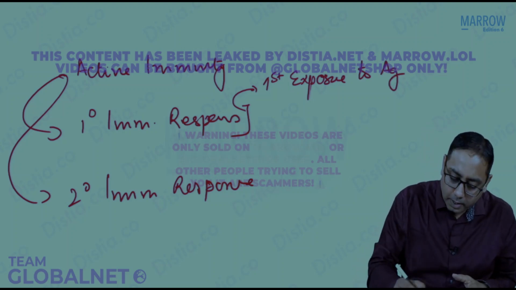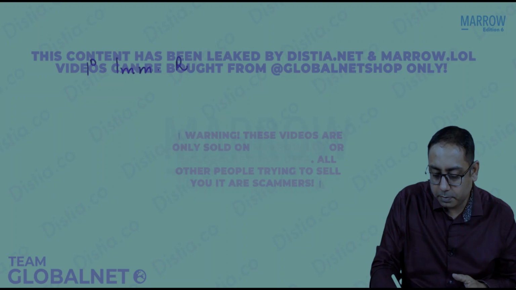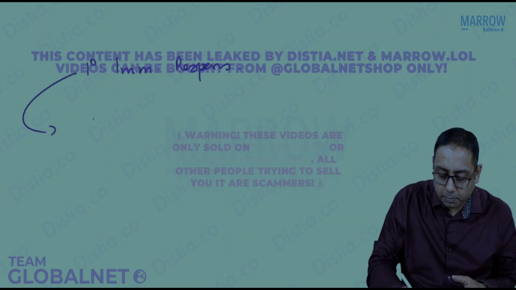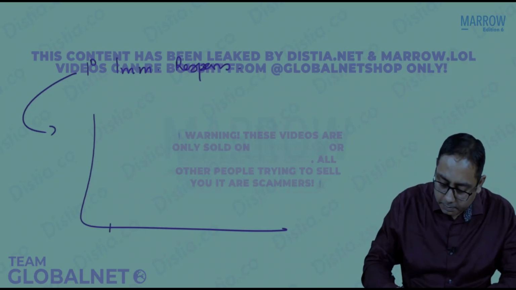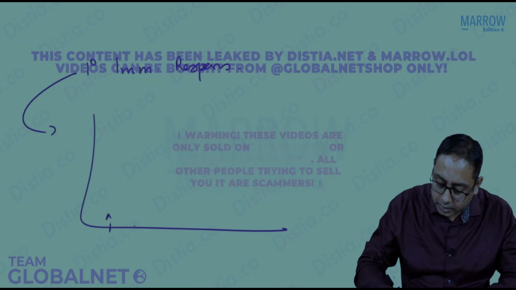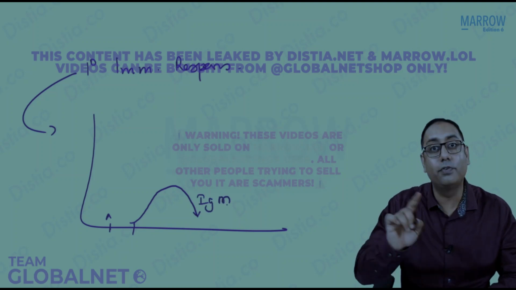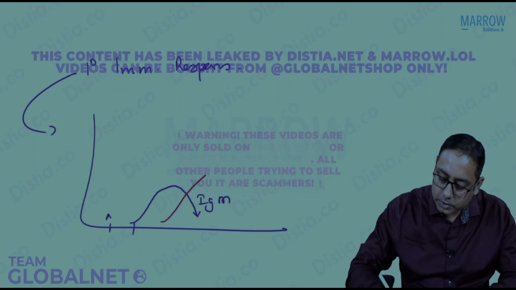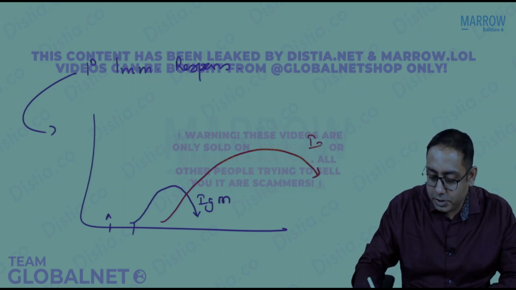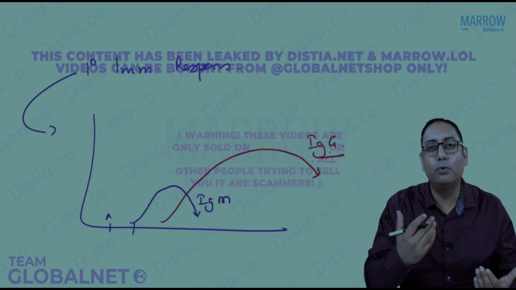In the primary immune response, the body will make some antibodies. Let us say this was the point of exposure. Within 3 to 7 days, it starts making some IgM antibodies. That is the first antibody the body will start preparing. And then very soon, in 2 to 7 days, it starts preparing an IgG antibody, which is more in number than the IgM, and it stays for a slightly longer time.